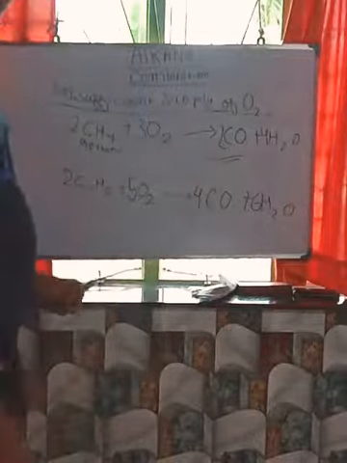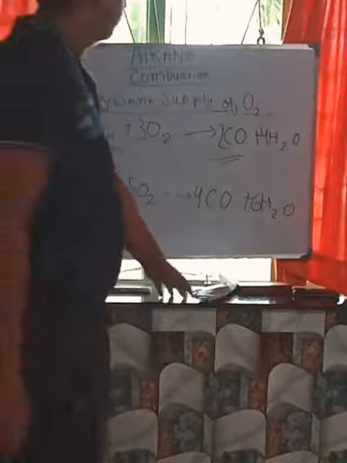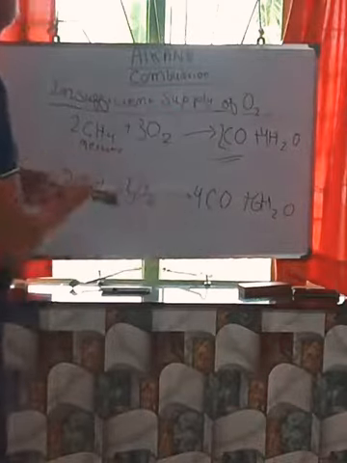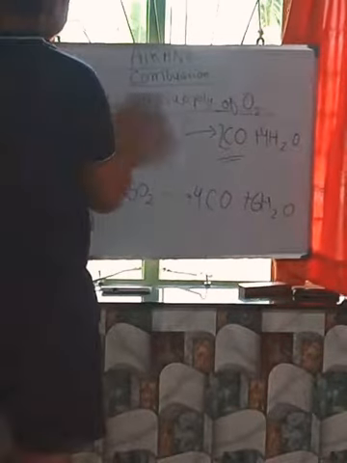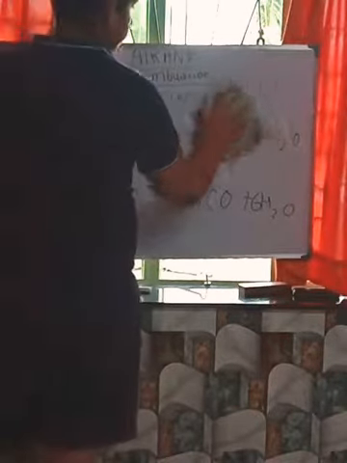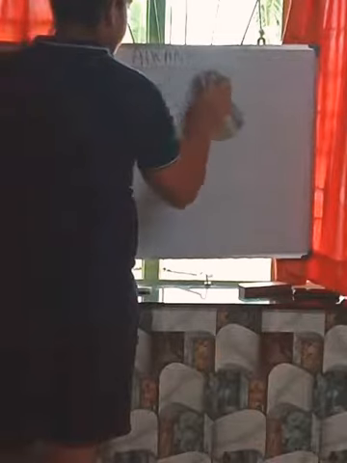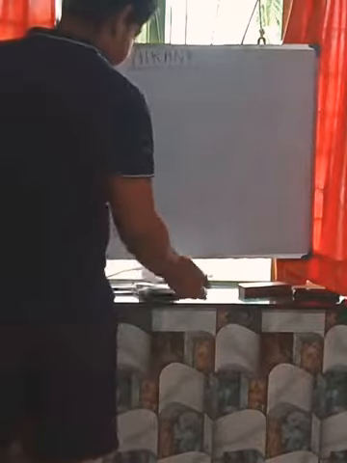Okay, finish this one. Combustion of alkane is finished.